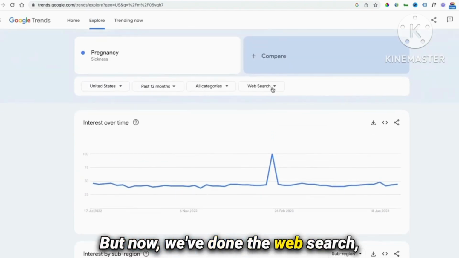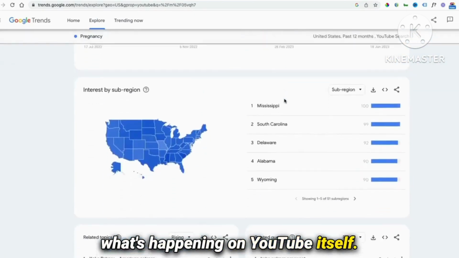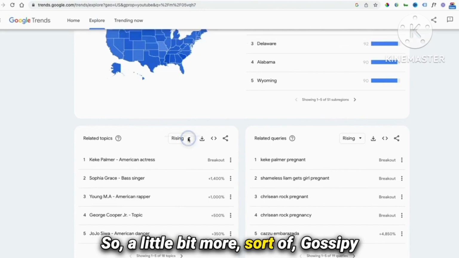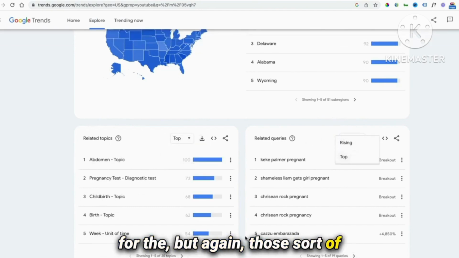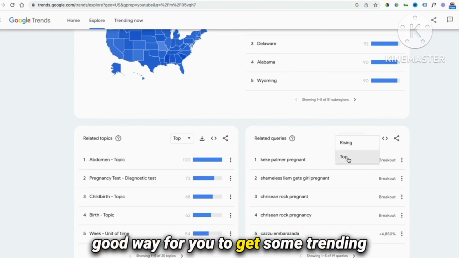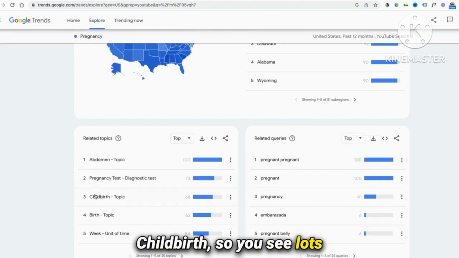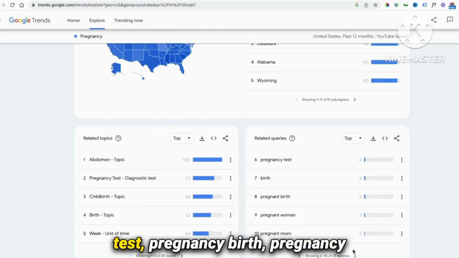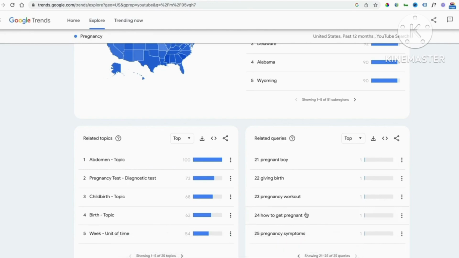But now we've done the web search, and then you want to come in and see what's happening on YouTube itself. Okay, so a little bit more sort of gossipy trending topics there. Let's look for, but again, those sort of gossipy trending topics could be a good way for you to get some trending information into your evergreen video. Childbirth, so you see lots of great related topics here. Pregnancy belly, pregnancy test, pregnancy birth, pregnancy workouts, interesting. So you could do a whole channel around being pregnant from start to finish.